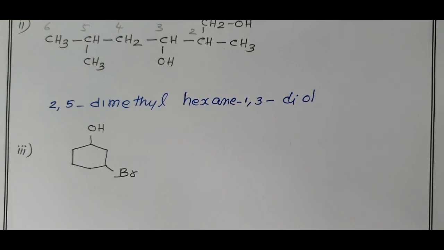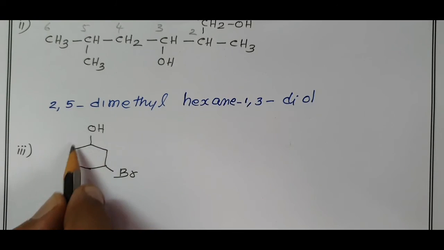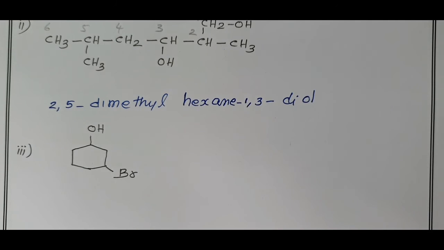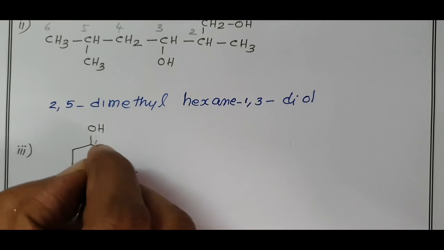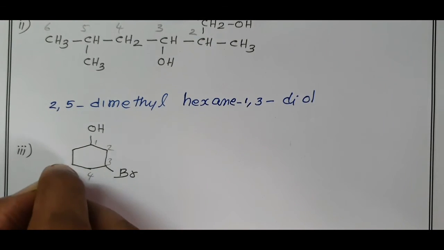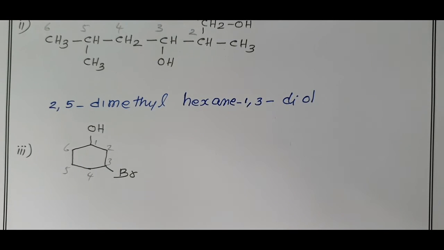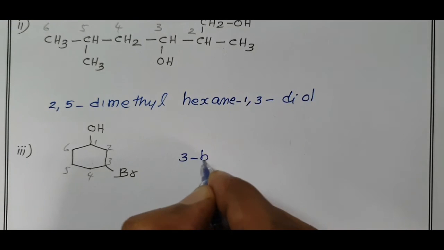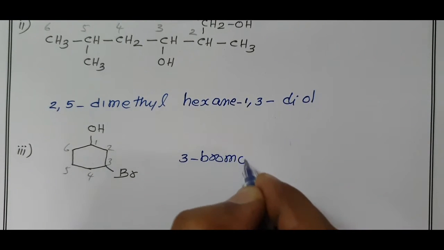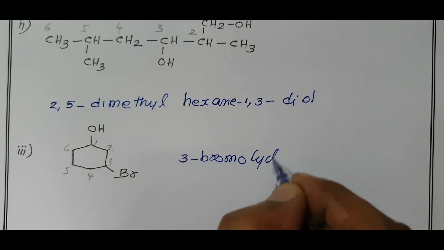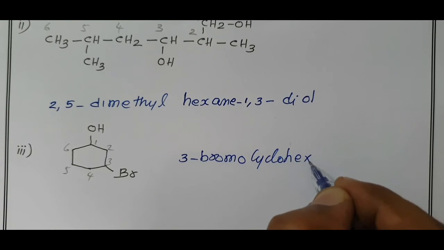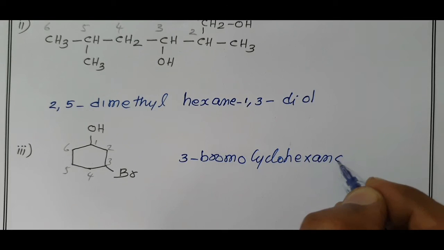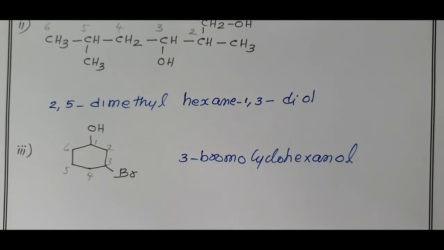This is the next compound we know, cyclohexanol. When we give numbers 1, 2, 3, 4, 5, 6, Br is in the third position. 3 bromo, cyclo, 6 carbon hex, carbon-carbon single bond ane, OH ol, cyclohexanol.